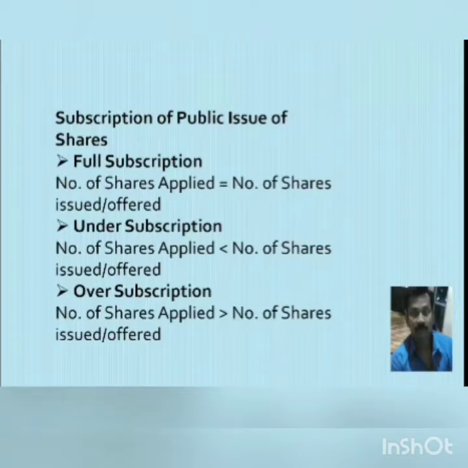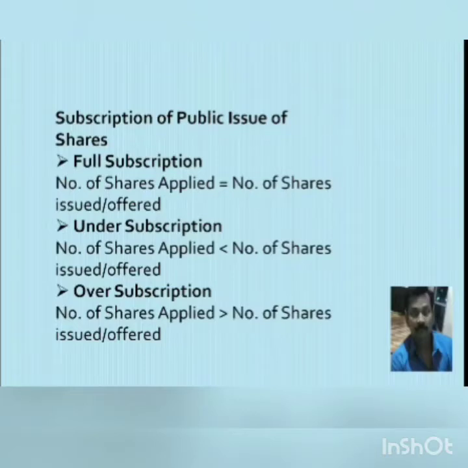Then the second condition is under subscription. In case of under subscription, the number of shares applied or subscribed is less than the number of shares issued or offered. For example, say a company issued 1 lakh shares to the public, but subscription is received only for 90,000 shares or 95,000 shares. That means the shares are undersubscribed. The application received is less than the number of shares issued to the public.